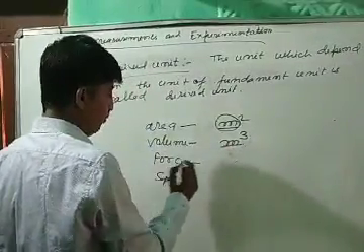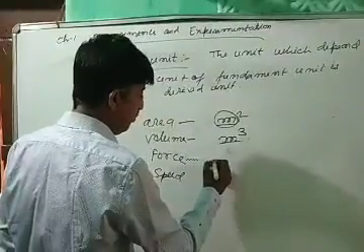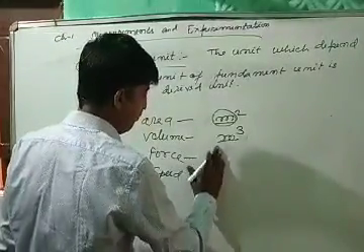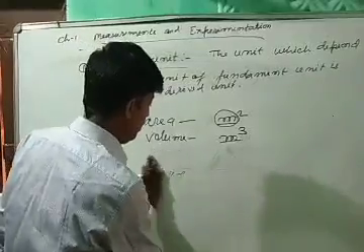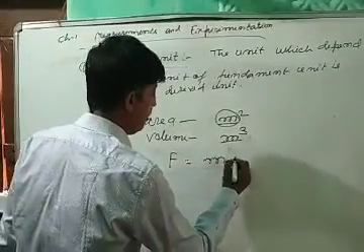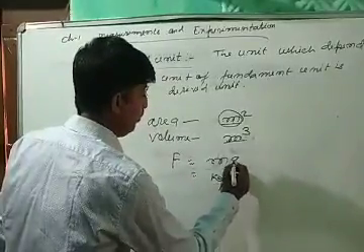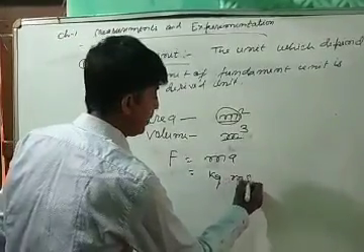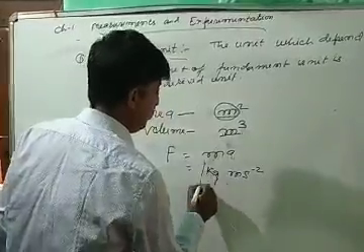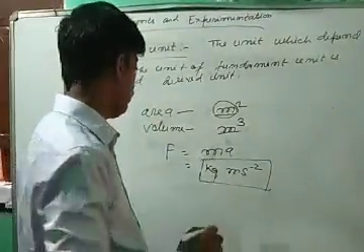The unit of force is equal to mass into acceleration. F is equal to ma. The unit of mass is kg, and the unit of acceleration is meter per second square. So this is the unit of force, kg meter per second square.